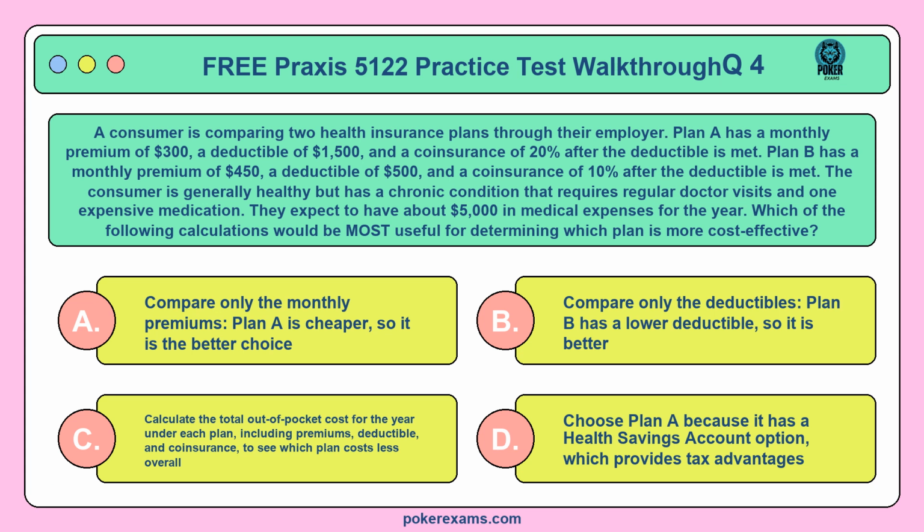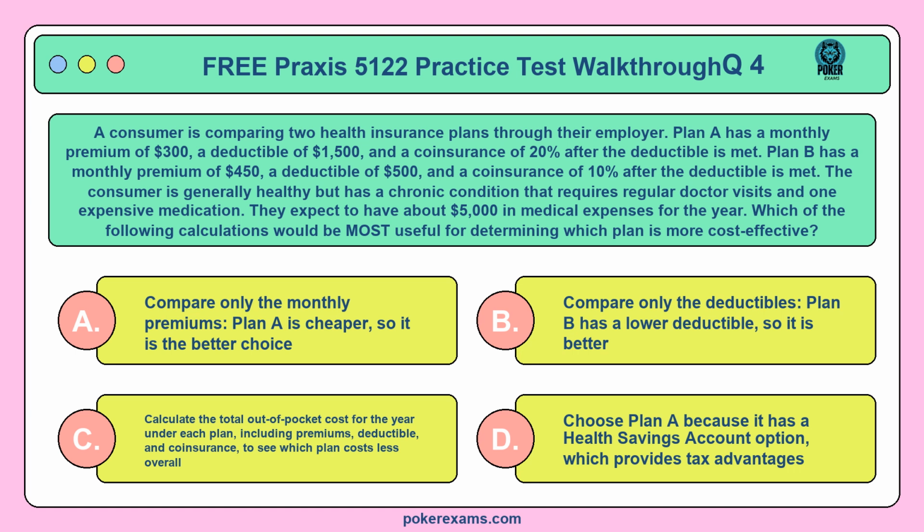the deductible is met. The consumer is generally healthy, but has a chronic condition that requires regular doctor visits and one expensive medication. They expect to have about $5,000 in medical expenses for the year. Which of the following calculations would be most useful for determining which plan is more cost-effective?